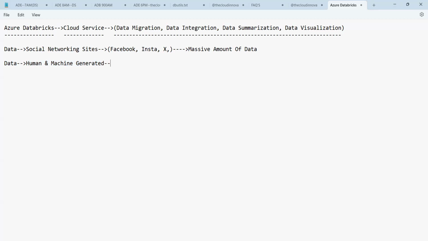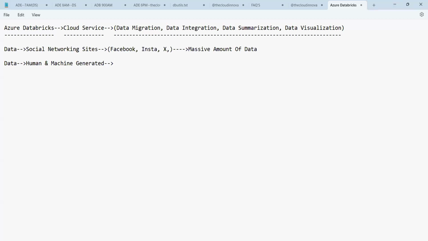Even the machine generates the data. We have a printer, a scanner, and some kind of machines, like a CT scan machine. All these machines generate a massive amount of data.